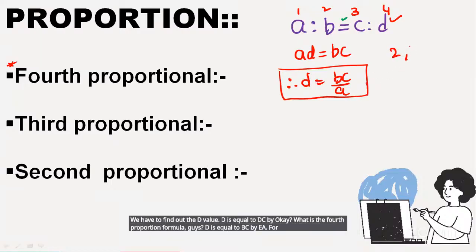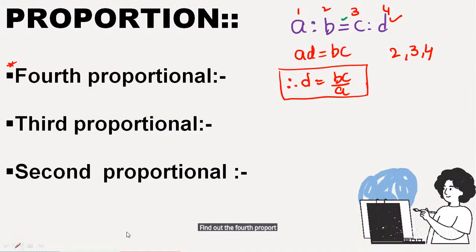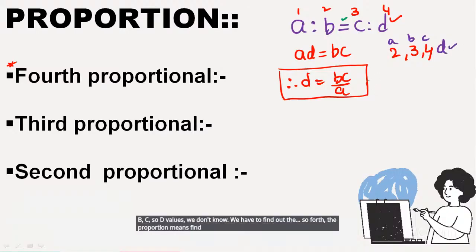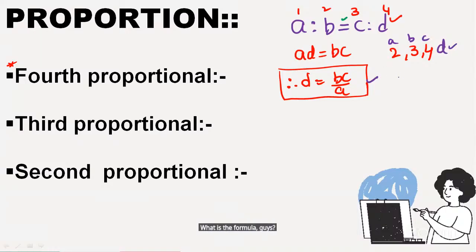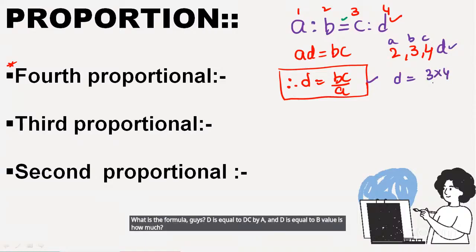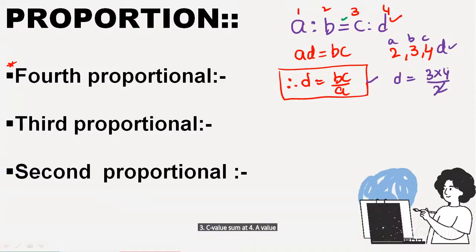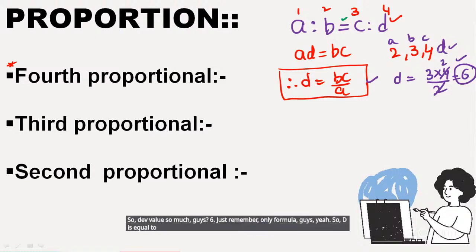For example, 2, 3, 4. Find out the fourth proportion. Look at them as A, B, C. So we don't know the D value. Finding the fourth proportion means finding the D value. What is the formula, guys? D is equal to BC by A. Then D is equal to B, how much? 3. C, how much? 4. A, how much? 2. Then 2 1s are 2, 2 2s are 4, 3 2s are 6. So D value is how much, guys? 6. Just remember only the formula, guys. So D is equal to BC by A.